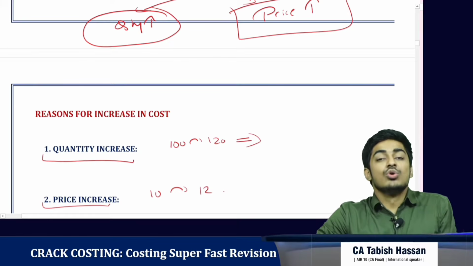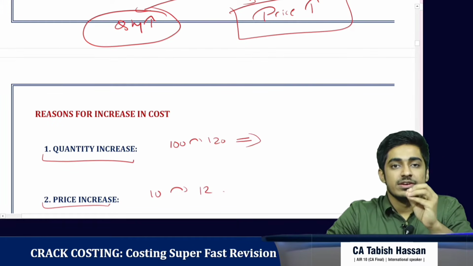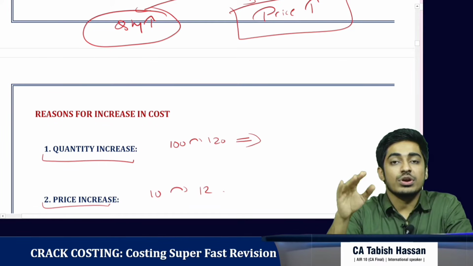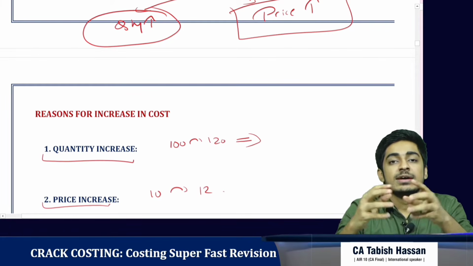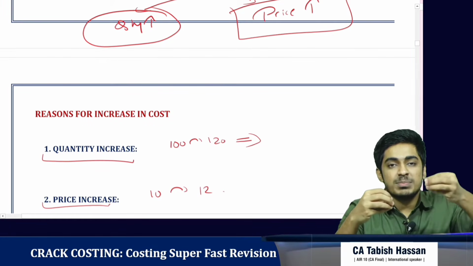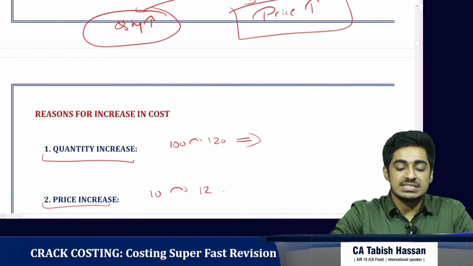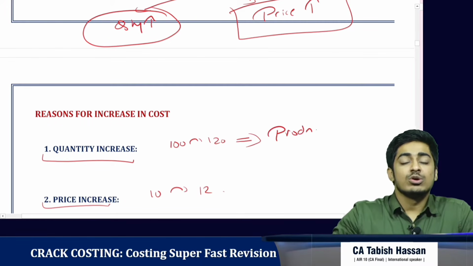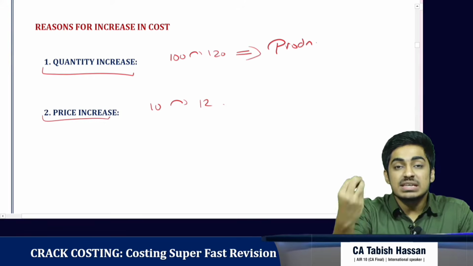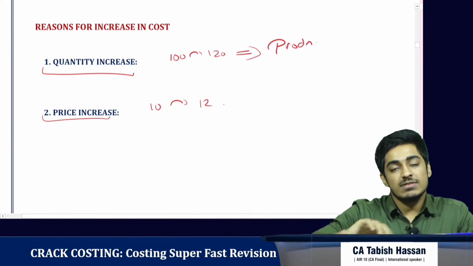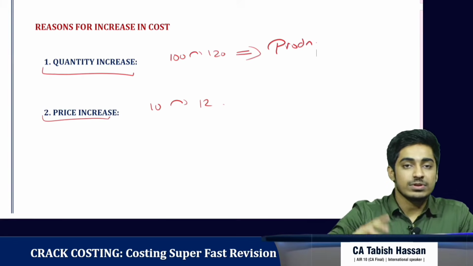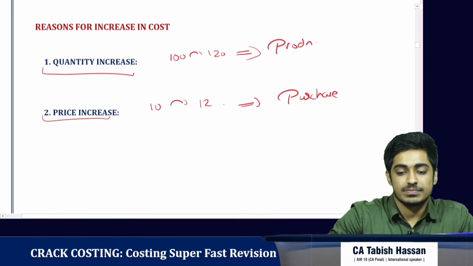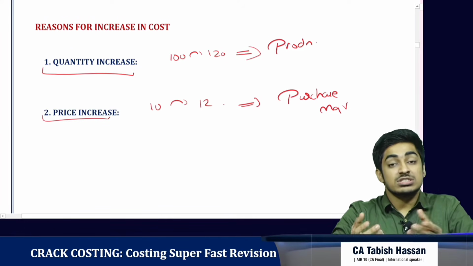Okay. Who is responsible to ensure that we are using the right quantity? We are not using more quantity of goods. So production is happening. Who is responsible to ensure that the production is going on using the minimum or the standard quantity? It's the responsibility of production manager. Okay. And who is responsible to ensure that we purchase raw materials at the right price? We have a separate purchase department who place order for the goods. So it is the responsibility of purchase manager.